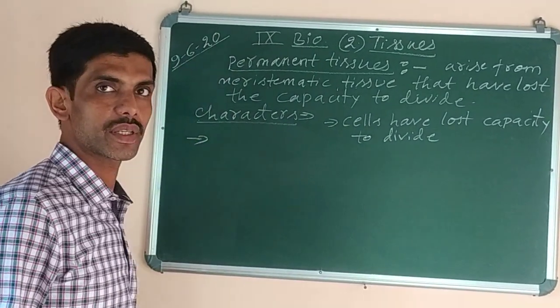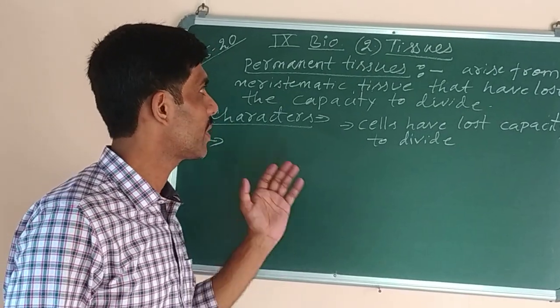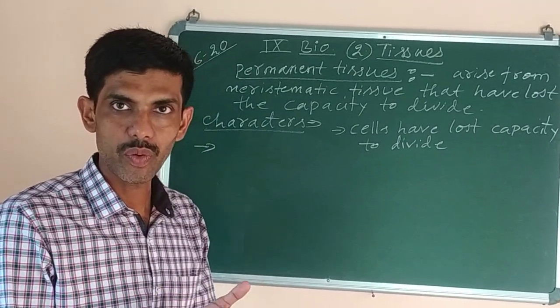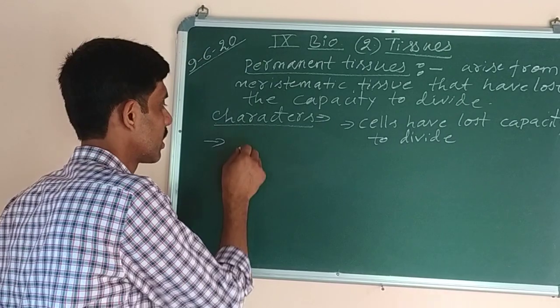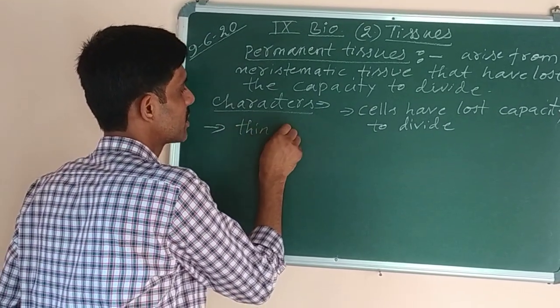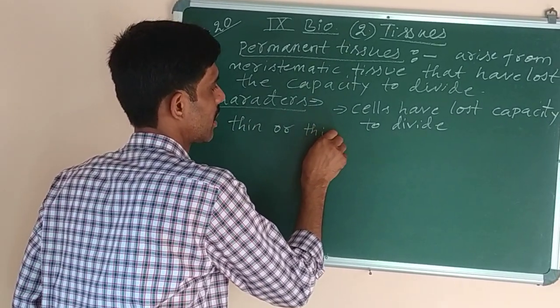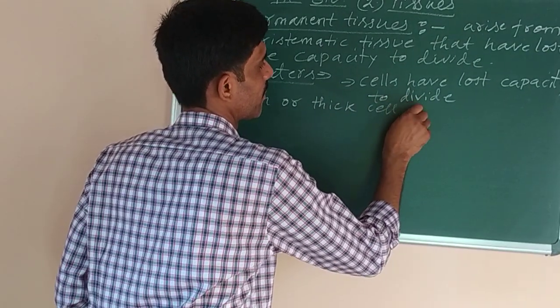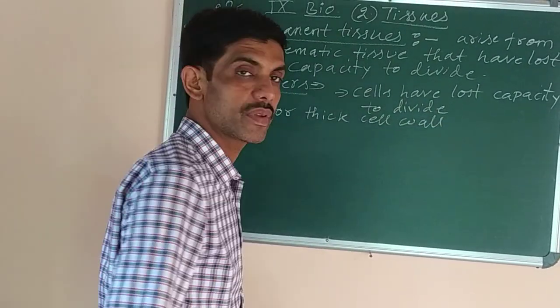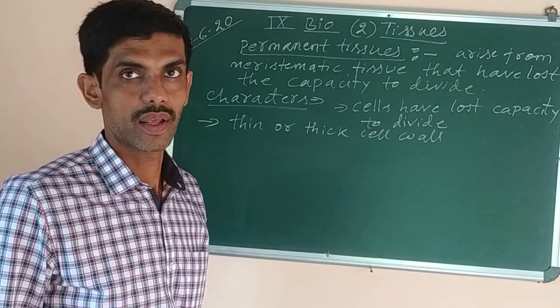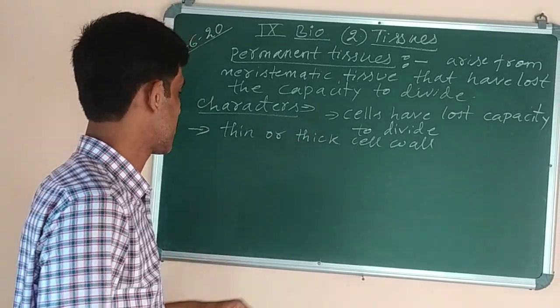The second characteristic is the cells of permanent tissues have a cell wall which may be thin or thick. So the next point you can write is presence of thin or thick cell wall. So cells have got thin or thick cell walls.